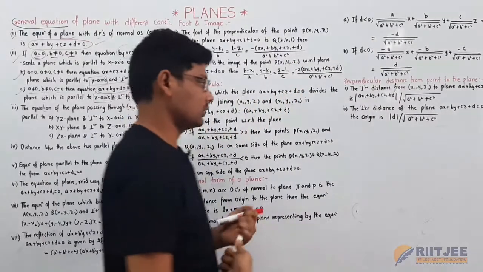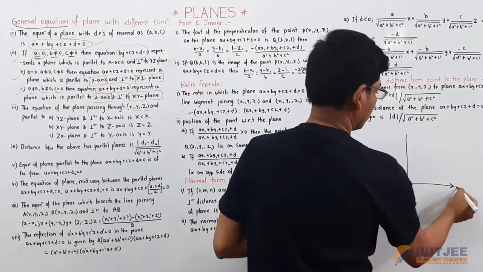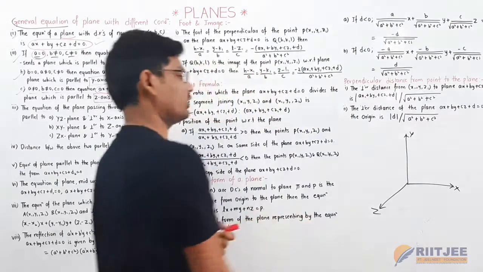Now I am taking the coordinate axes. This is the 3D coordinate system, x, y and z.